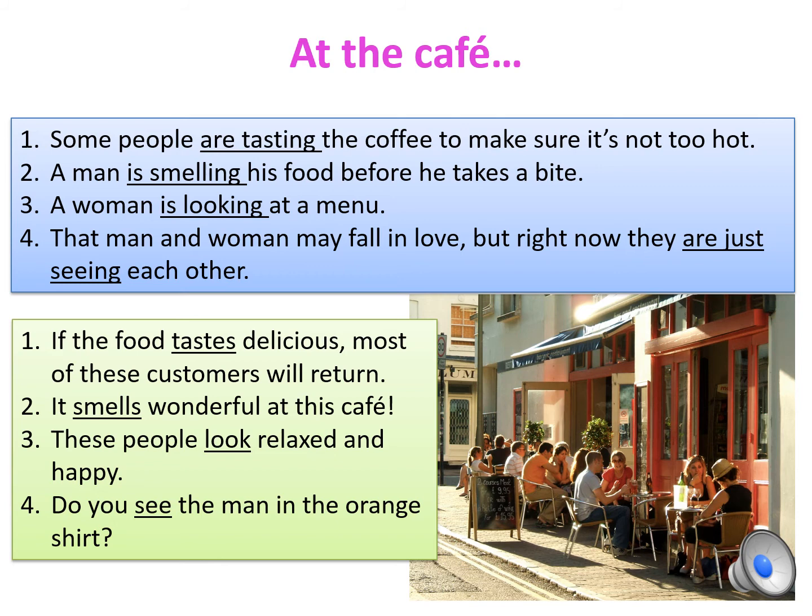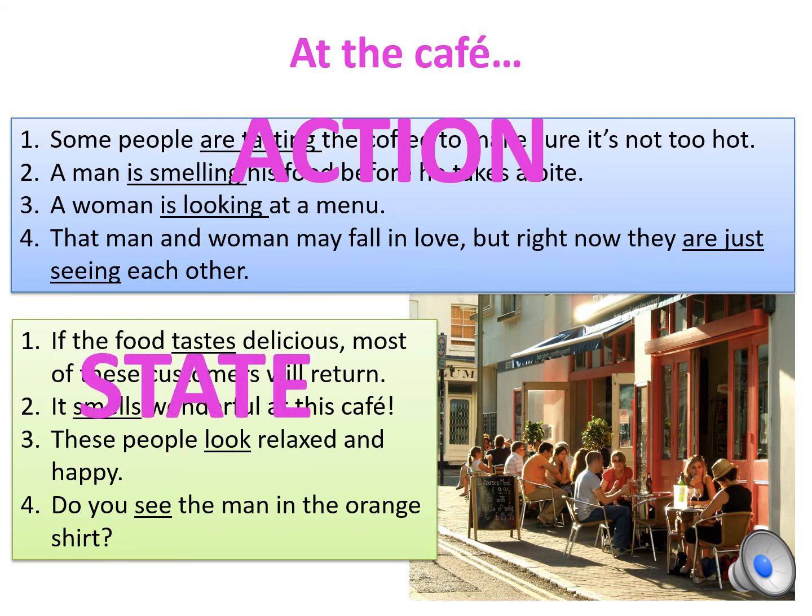Okay. Do you know which sentences have action verbs? Yep, you're right. These ones do. We're talking about right now, describing a scene at a cafe. We can use the present progressive with these verbs because they're actions. What about the other sentences and the other verbs? You know it. These ones are stative verbs. That's why, even though we're talking about right now, we are not using the present progressive tense.